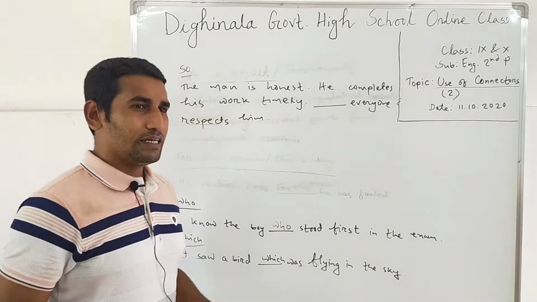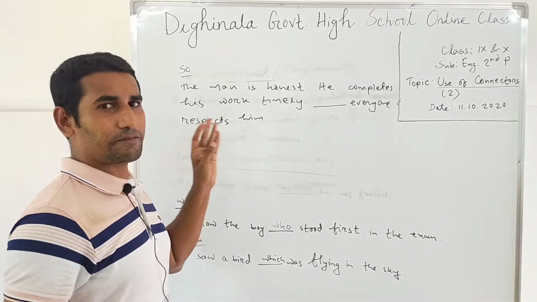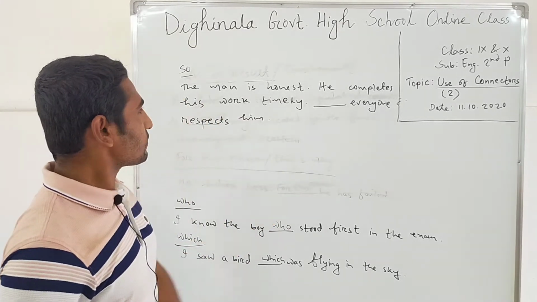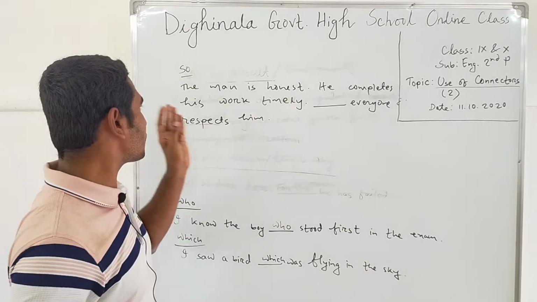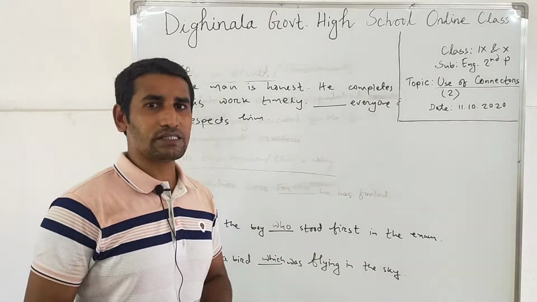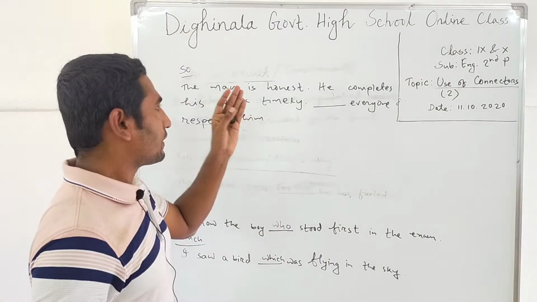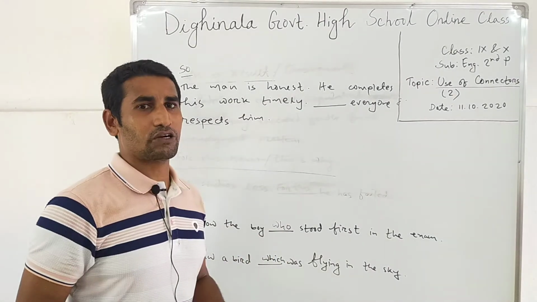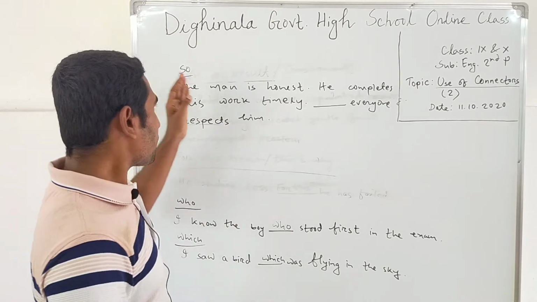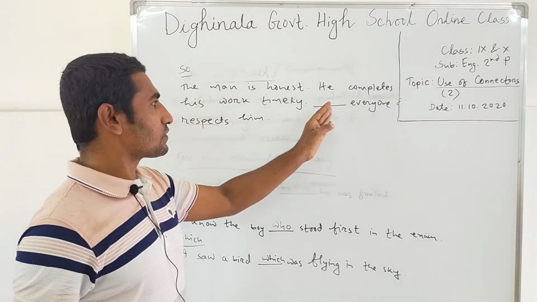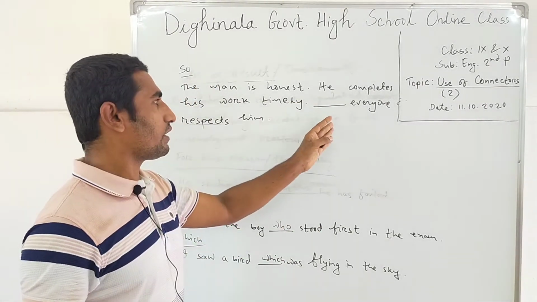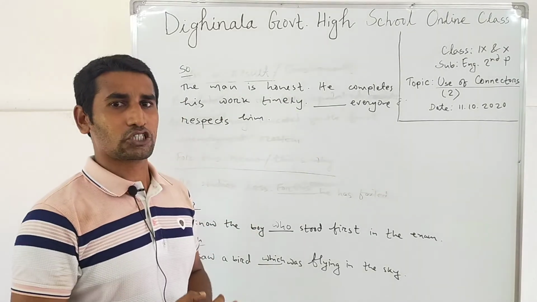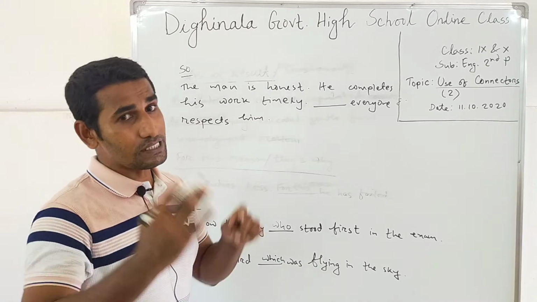Here you can see a small paragraph, or a small passage. There are three sentences. The man is honest, লোকটি সৎ, he completes his work timely, সে তার কাজ ঠিক সময়ে করে, dash, everyone respects him, প্রত্যেকে তাকে সম্মান করে. So means তাই. If I use so here, it will be, so everyone respects him, তাই প্রত্যেকে তাকে সম্মান করে. So is very suitable here.